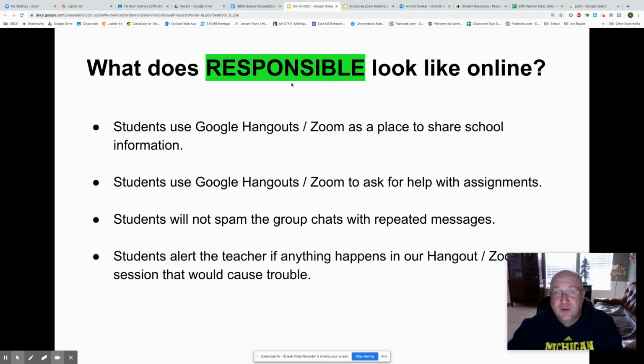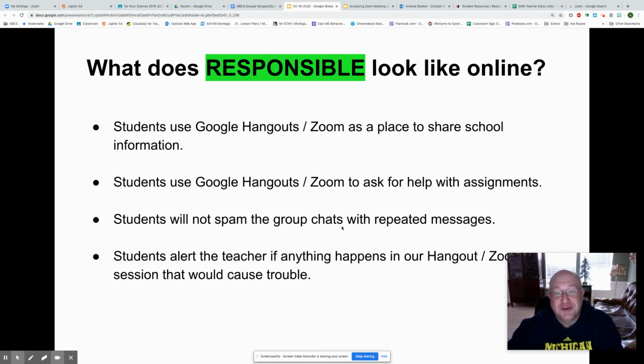Okay, what does responsible look like? You should use this as a place to share school information. Occasionally, like right now, we're just kind of figuring out how it works. So there isn't a whole lot of academic stuff that we're doing on it yet, but that will be coming. You can use it to ask for help with assignments.